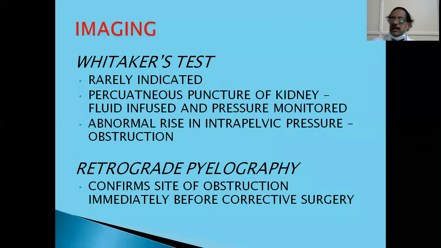Because it's not visualized on the intravenous urogram, you have to do this test to see the ureter in its entirety to confirm the site of obstruction. But this is done only just before the corrective surgery for fear of infection. You may introduce infection and convert it to infected hydronephrosis. So we do it just before the surgery, on the table, under C-arm guidance.